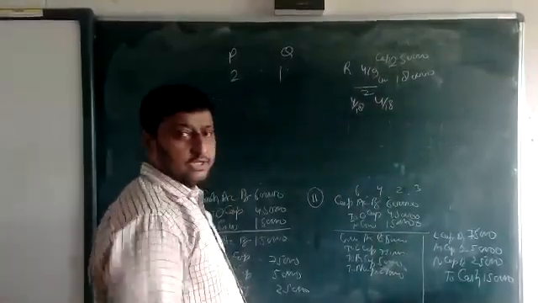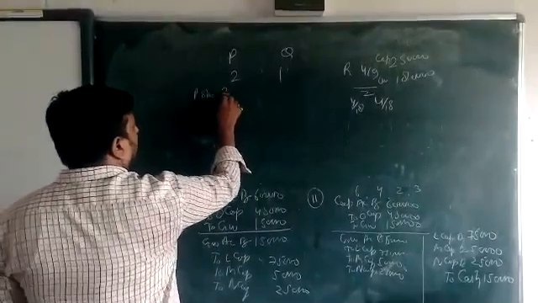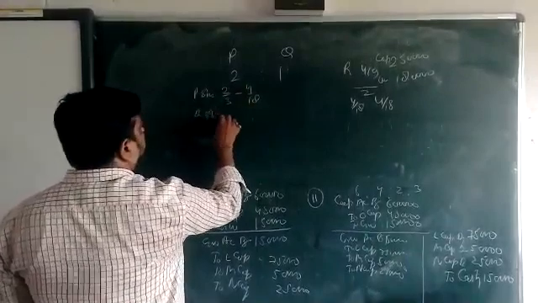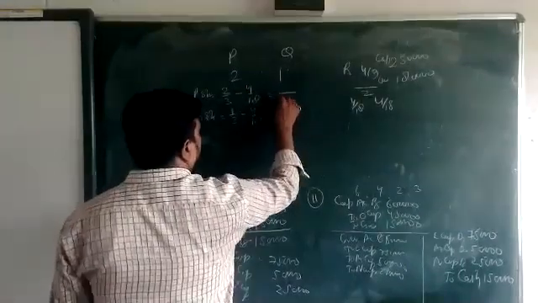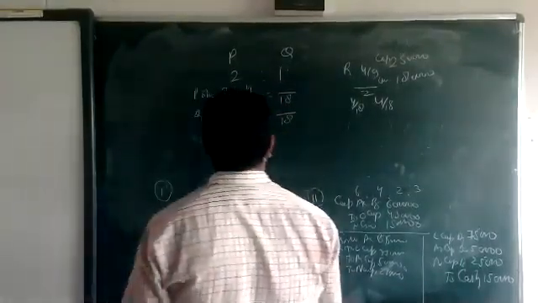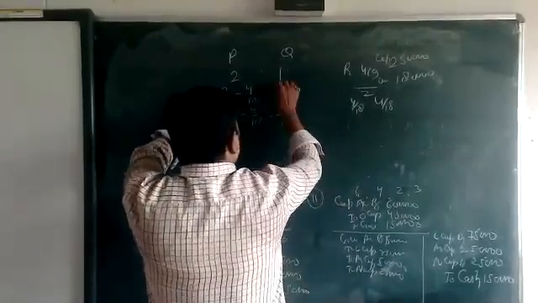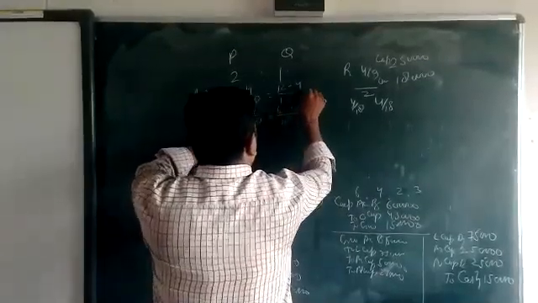So beta, P's share 2/3 minus 4/18, Q's share 1/3 minus 4/18. 6 times, 6 into 2, 12 minus 4, 6 minus 4.